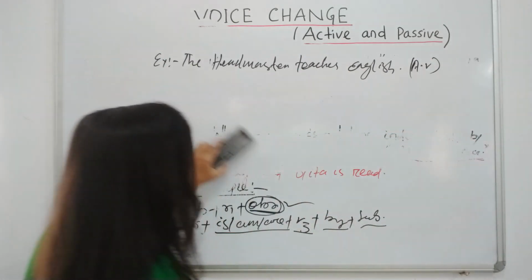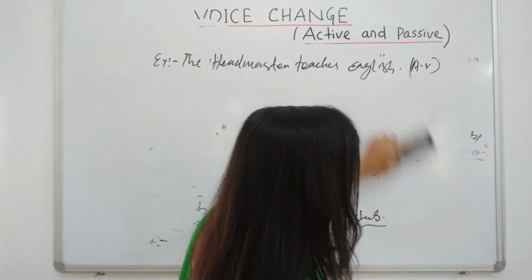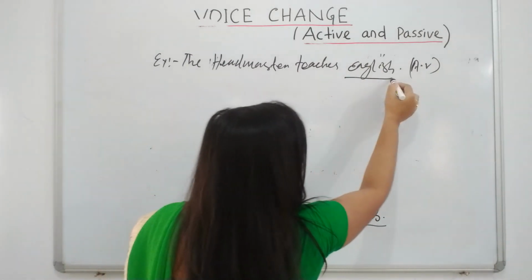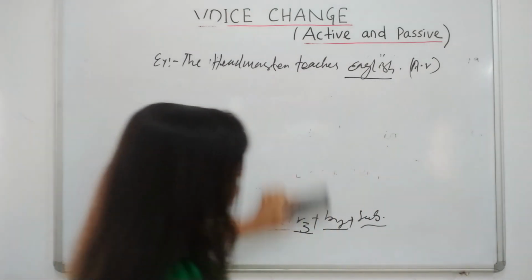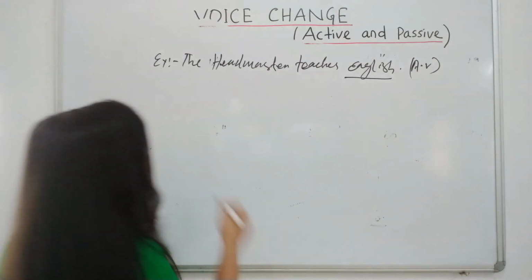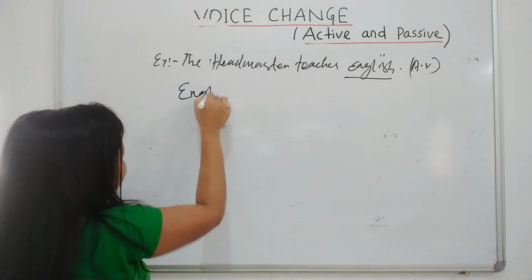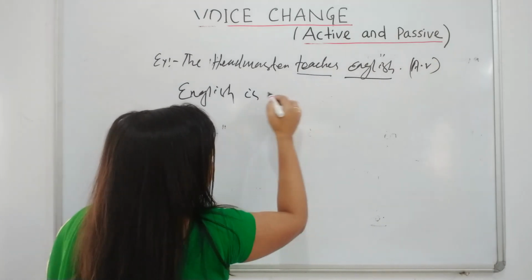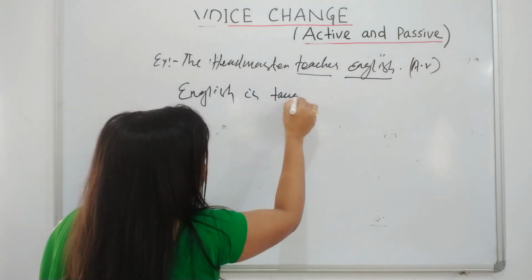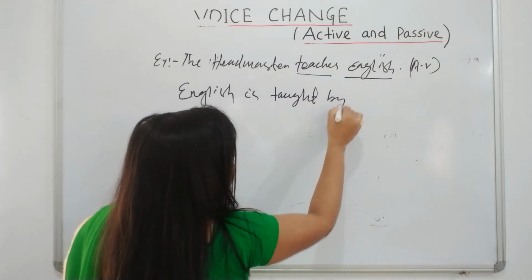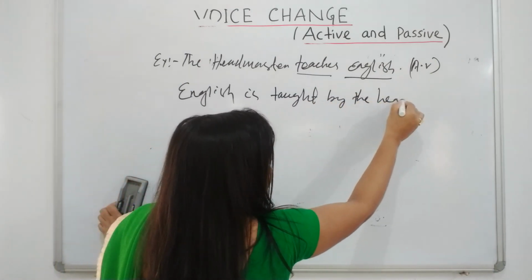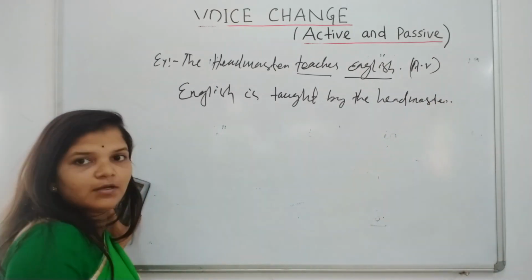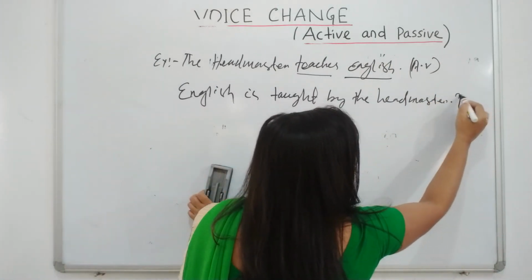When converted from active to passive, the object becomes the subject and the subject becomes the object. The object here is English, so English is taught, teach becoming its third form, taught, by the headmaster. That belongs to passive voice.